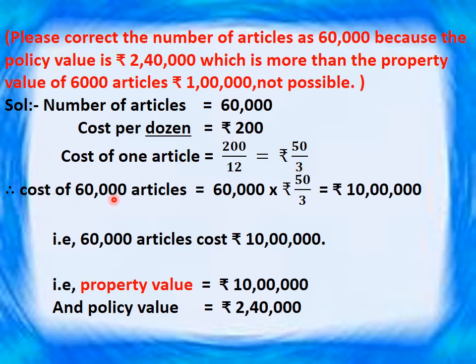Therefore, cost of 60,000 articles is equal to 60,000 into rupees 50 upon 3, which is equal to 10 lakh. That is property value is equal to 10 lakh. Then policy value is also given rupees 2,40,000.